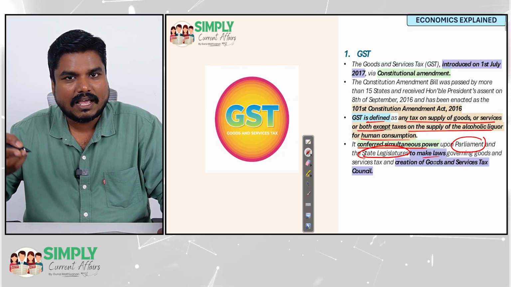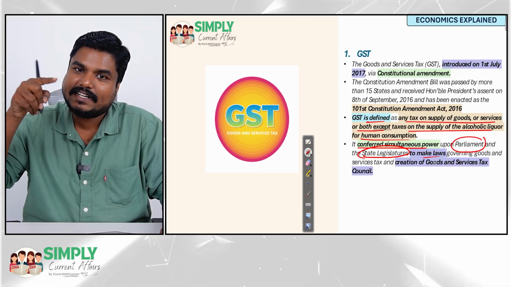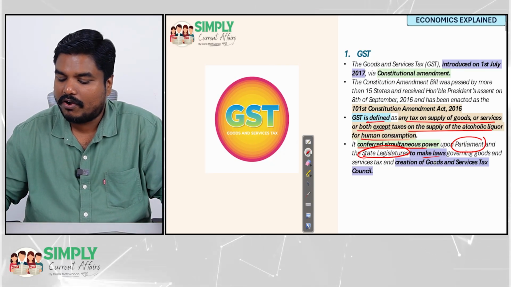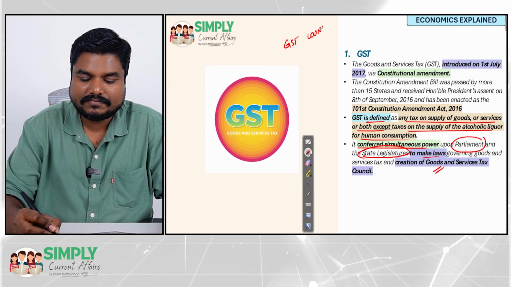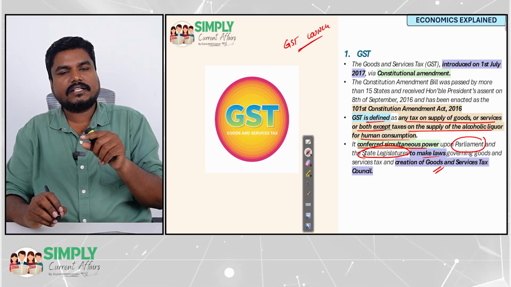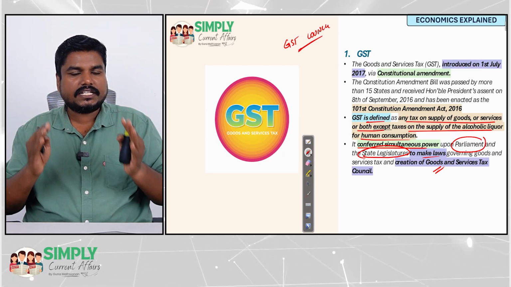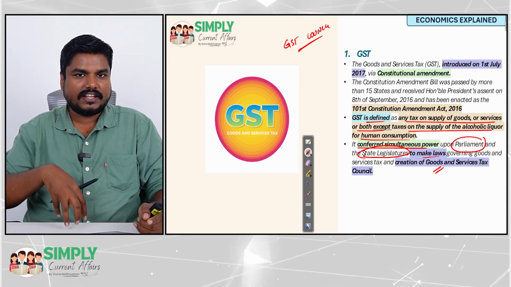This constitutional amendment also sets up a new body called the GST Council. As per the amendment, the GST Council will be set up by the President of India.